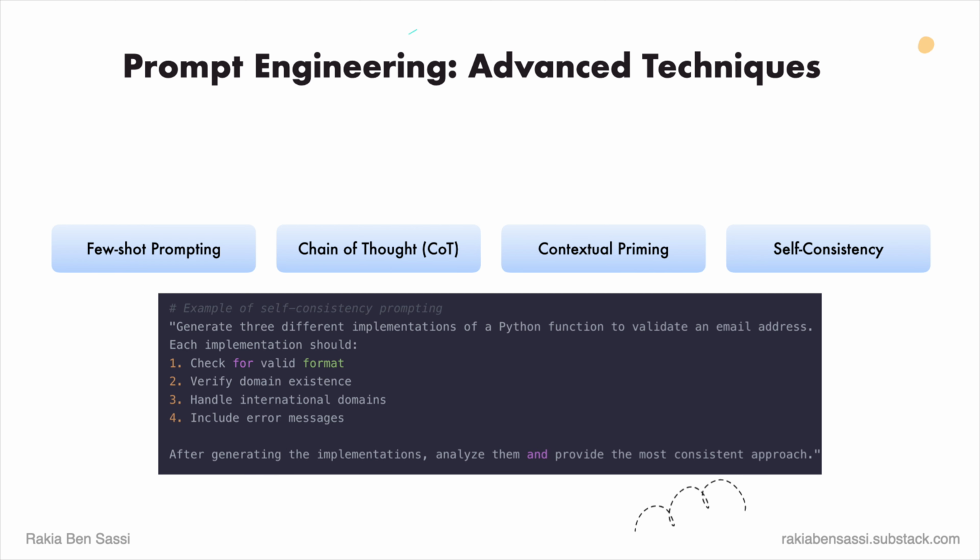Generate 3 different implementations of a Python function to validate an email address. Each implementation should check for valid format, verify domain existence, handle international domains, include error messages. After generating the implementations, analyze them and provide the most consistent approach.